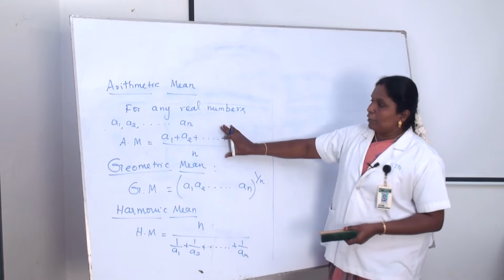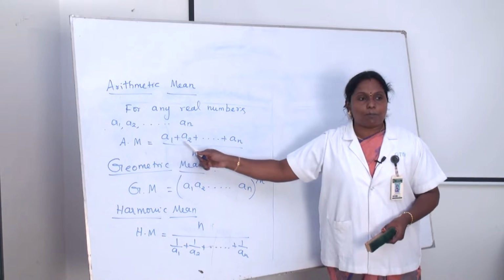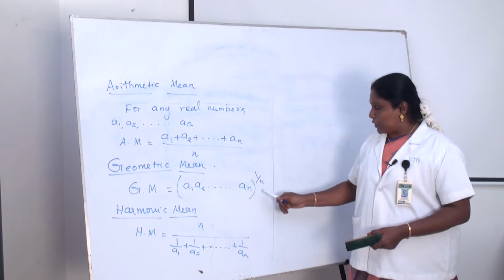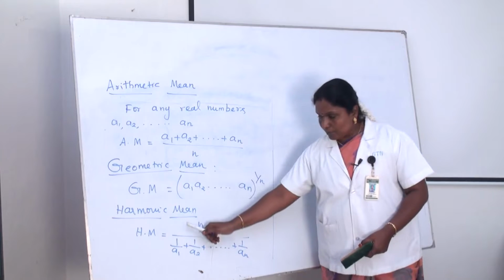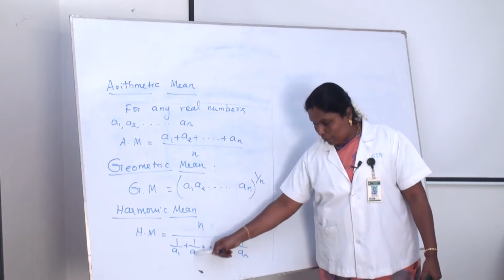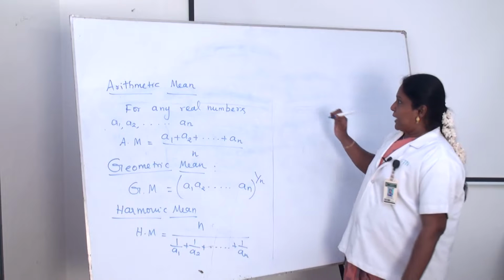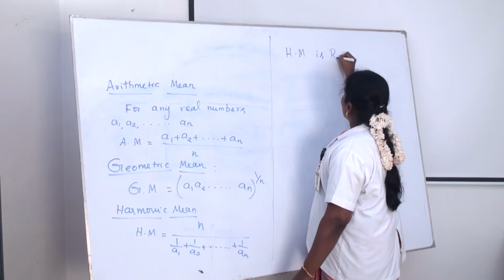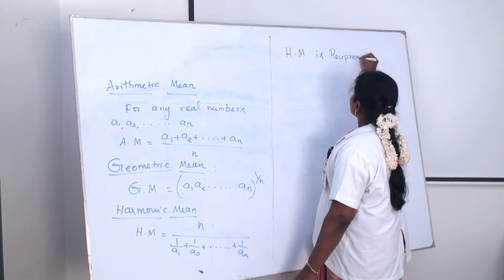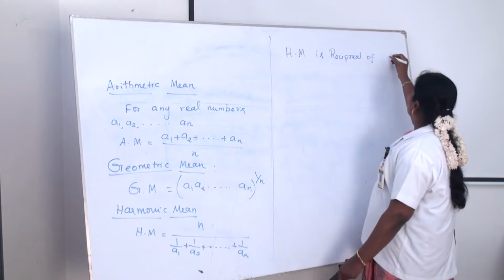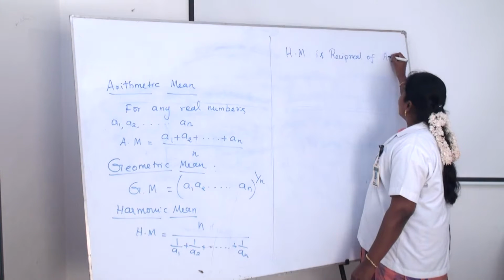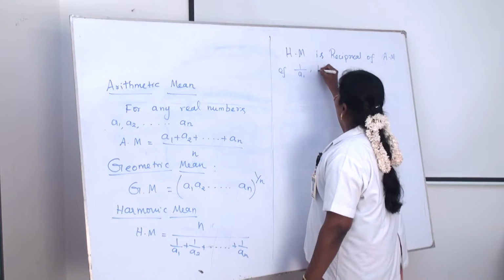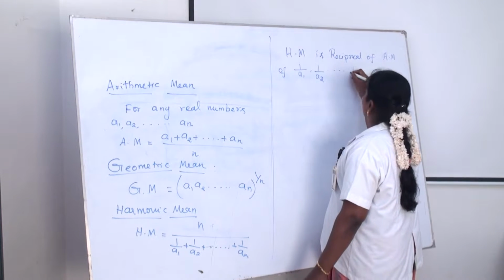Already we know the arithmetic mean is a1 plus a2 plus etc. up to an divided by n. And the geometric mean is a1 into a2 into etc. up to an, the whole power 1 by n. Harmonic mean is n divided by 1 by a1 plus 1 by a2 plus etc. up to 1 by an. Okay, that harmonic mean is the reciprocal of the arithmetic mean of the real numbers 1 by a1, 1 by a2, etc. up to 1 by an.